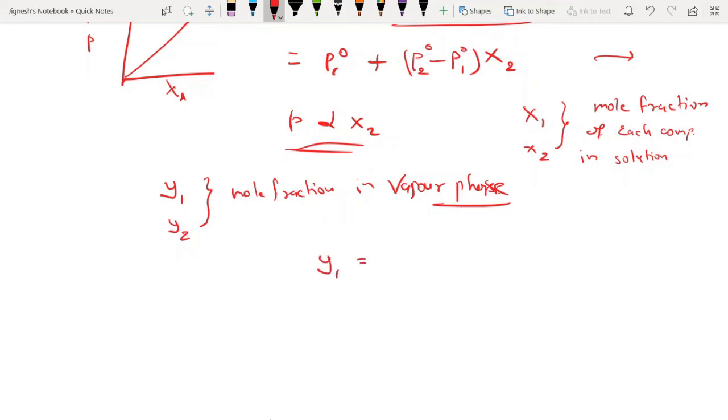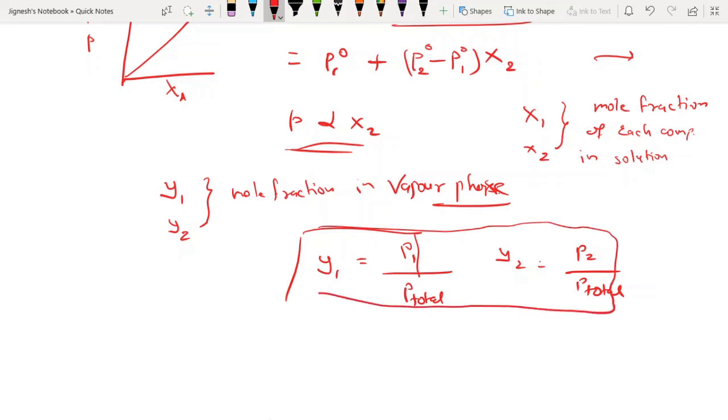If I want to find y1, then I need to find P1 upon P total, and y2 is equal to P2 upon P total. Guys, these two equations are very, very useful for us. Why? Because this is going to be asked in your examination, where MCQs can be asked in that way, or it can be given as a numerical.